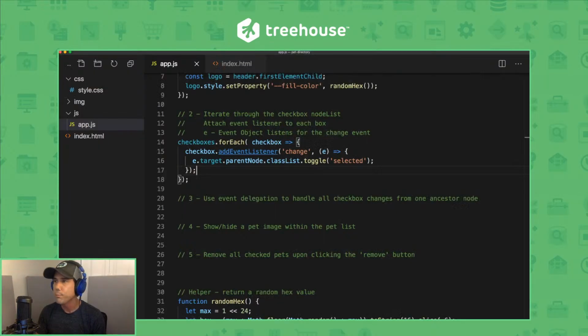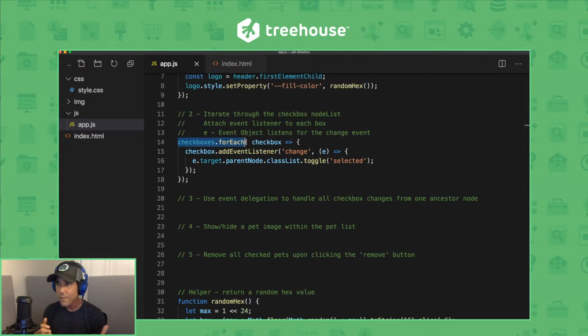So let's bring back the code we just wrote. What's currently happening here is that we're having to loop through this node list and attach an event listener to every single checkbox in the list. Now, I imagine if there were 100 or 200 checkboxes, that's a lot of event listeners to be attaching to elements.